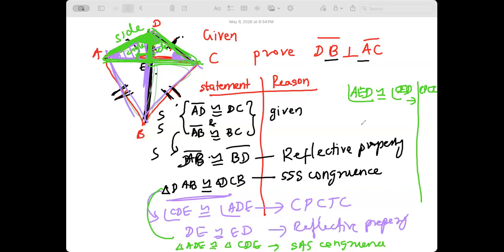AC is a straight line, right? But AED plus CED are supplementary. Why? It's a linear pair. Now you can say as a result, by substitution, measure of AED is equal to measure of CED. Did you get it? Yeah.